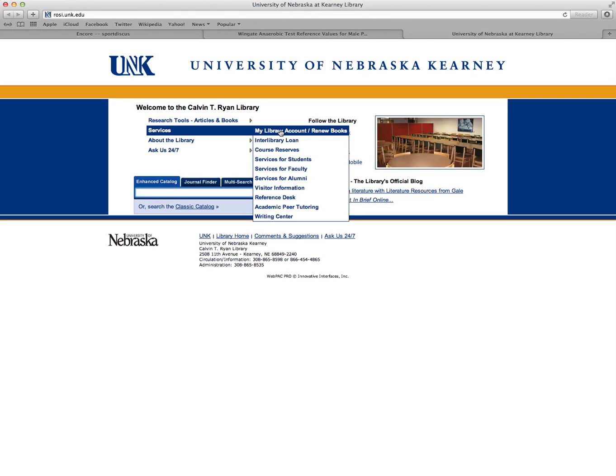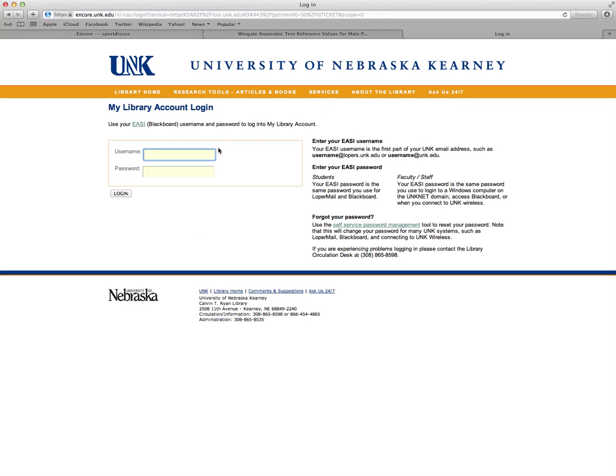we need to validate you as a user of the resource. So this form will come up. And all you do to get in is put in your EASY credentials. Those will be the same things that you use to get into Blackboard. And that's all there is to it.